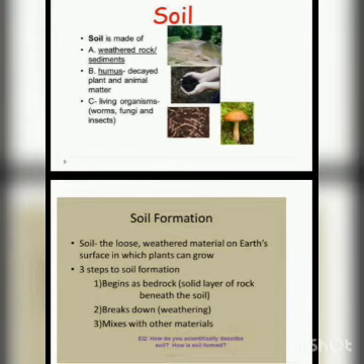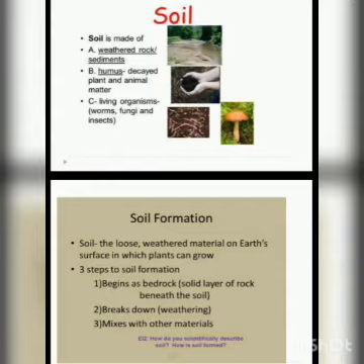So the three main components of soil are: number 1, weathered rock or sediment; second, humus, which is formed from the decaying of plant and animal matter; third, living organisms like fungus, bacteria and insects. Okay, now soil is actually the loose weathered material on earth's surface in which plants can grow. It is the outermost layer formed by weathering of rock, on which plants can easily grow.